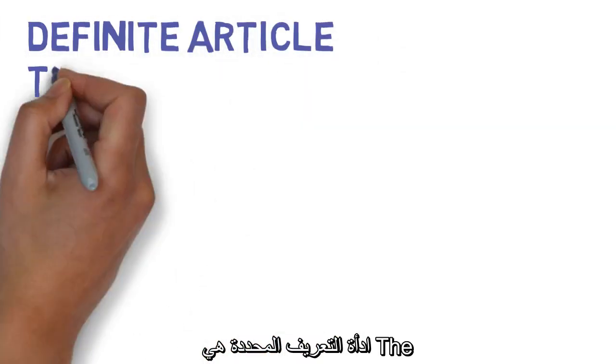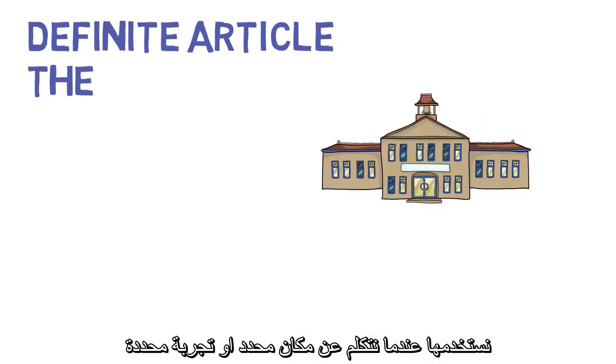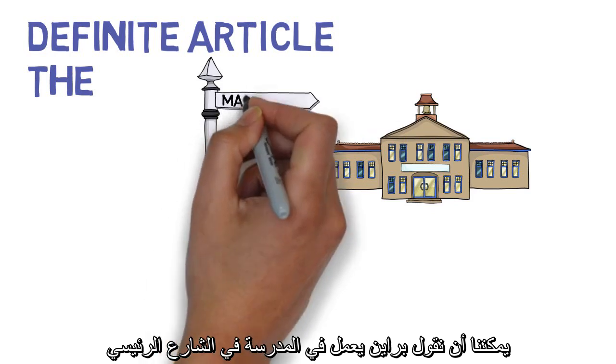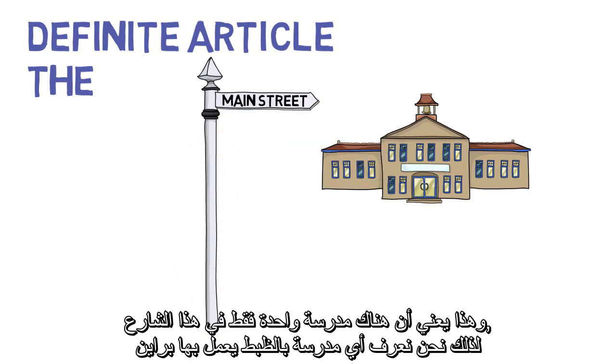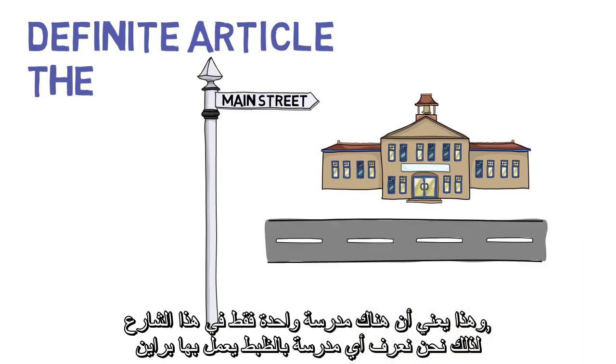The definite article is the. We use this when we are talking about a specific place or experience. So we could say Brian works at the school on Main Street. This would mean that there is only one school on this street, and so we know which exact school Brian works in.